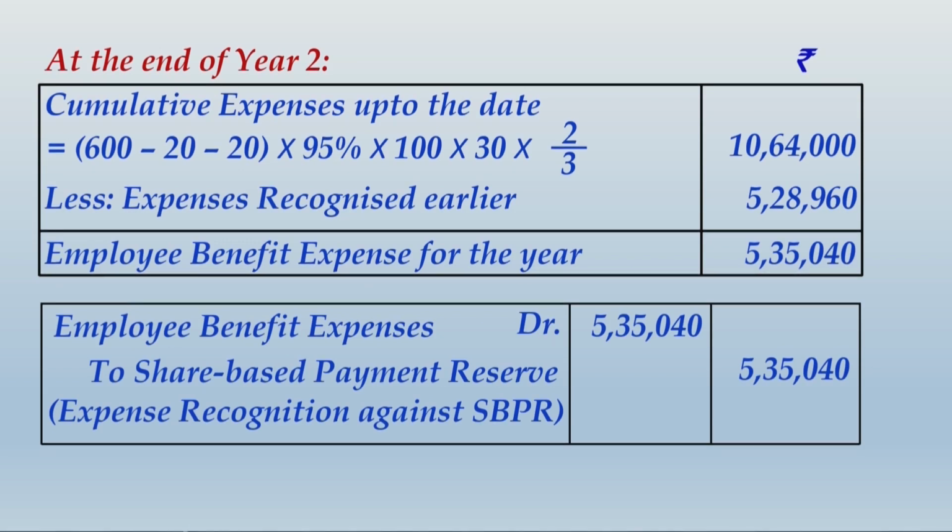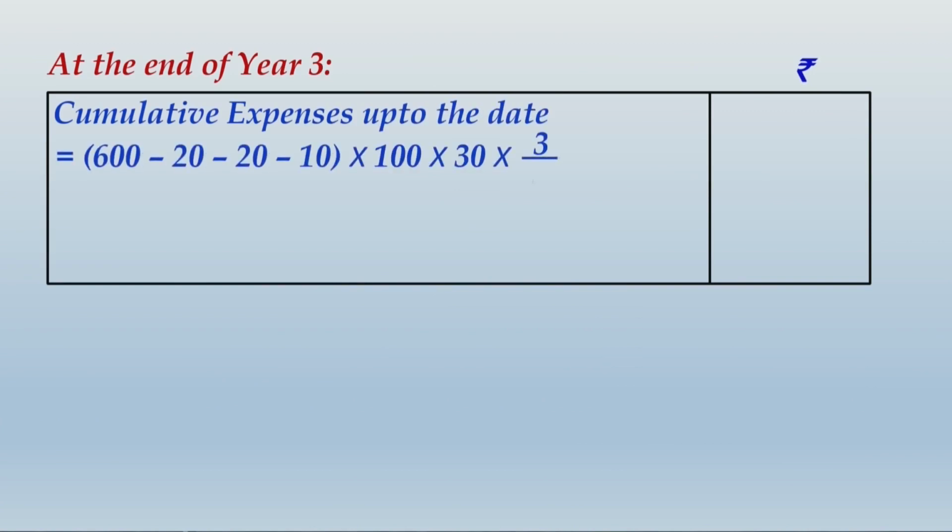Alright friends, you would have finished writing these calculations and entry. Let us now move ahead and make the calculation for the third year. So this is going to be very simple. Out of the total number of employees, that is 600 employees, now we are subtracting 20 employees that have left in the first year, minus 20 employees that have left in the second year, and minus 10 employees that have left in the third year. So 600 minus 20 and minus 10, that will be 550 employees that actually remain and who will be eligible to take the benefit of the scheme.